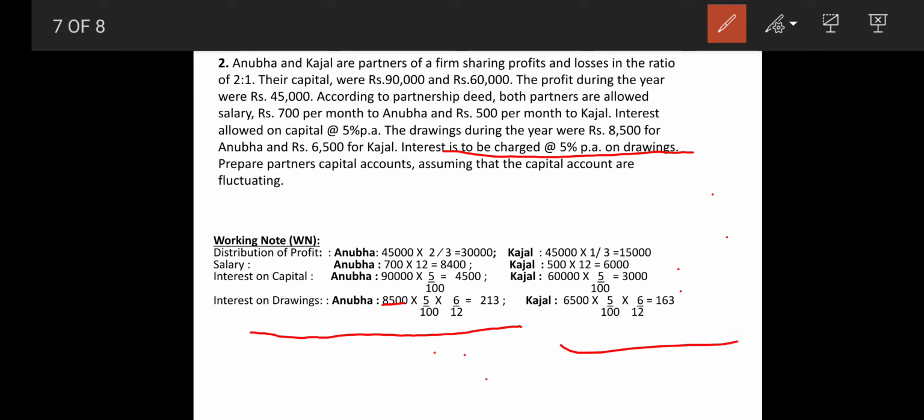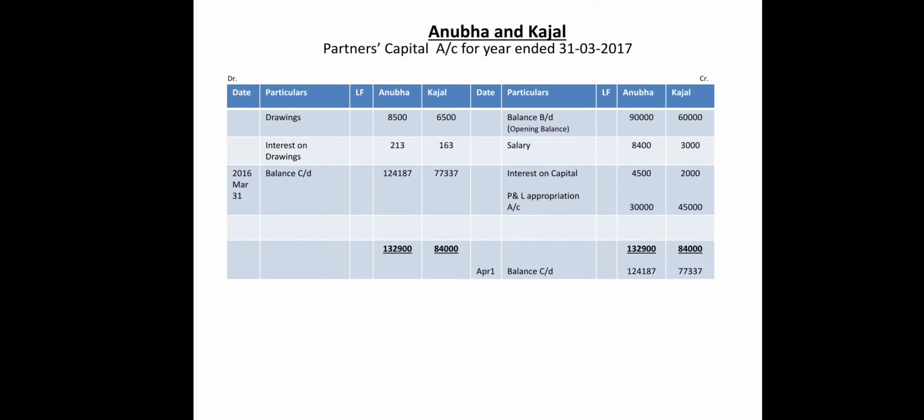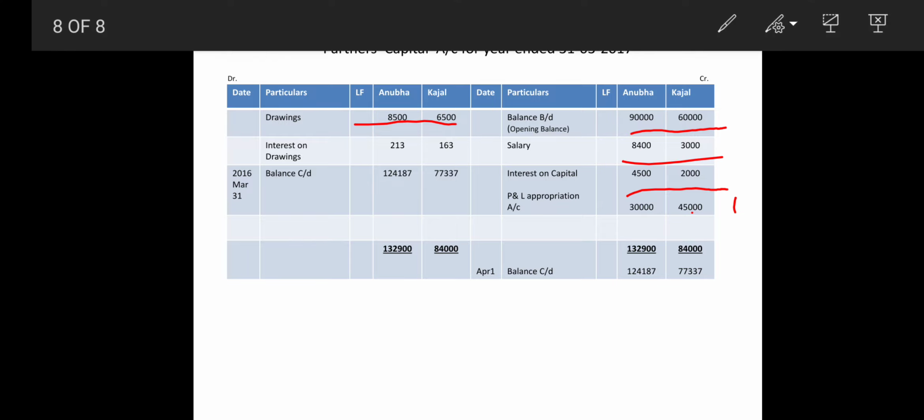Same way for Kajal also, 6500 multiplied by 5 upon 100 multiplied by 6 upon 12, same manner. So the answer gives you 213 and 163 respectively. So that is to be transferred to the debit side of interest on drawings, that is interest on drawings 213 and 163. So this way we can complete our sum.